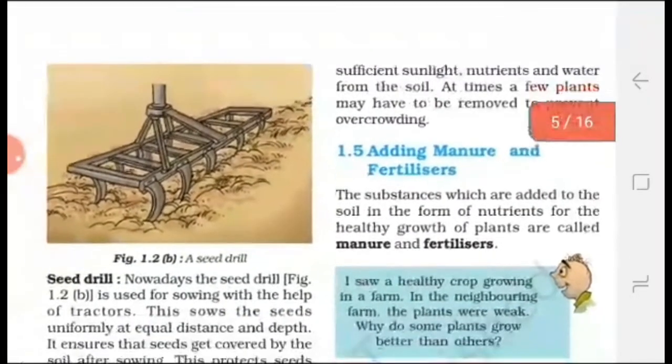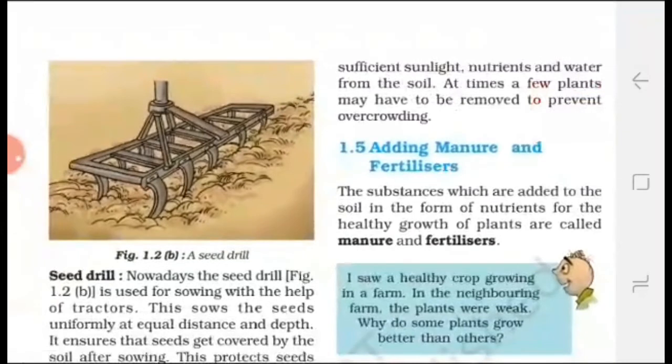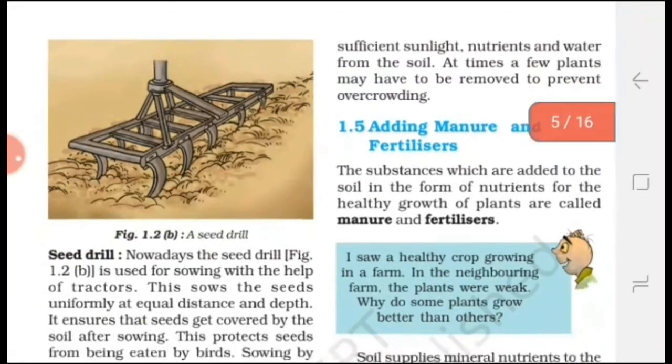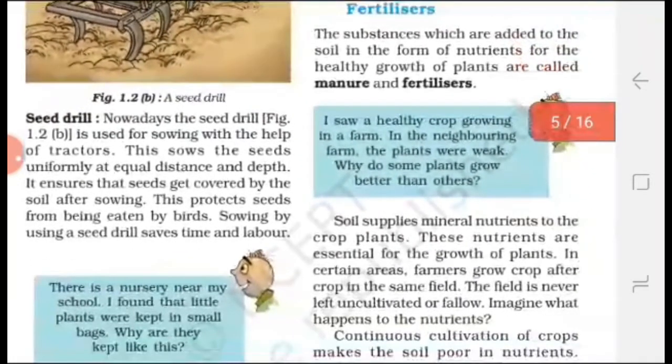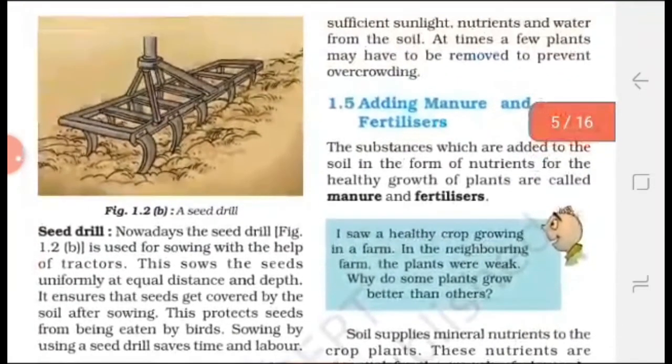Now, the next method is by using seed drills. In the seed drill method, seeds fall at proper distance and depth in the soil. Nowadays, the seed drill is used for sowing of the seed. Now the next topic is adding manure and fertilizers.